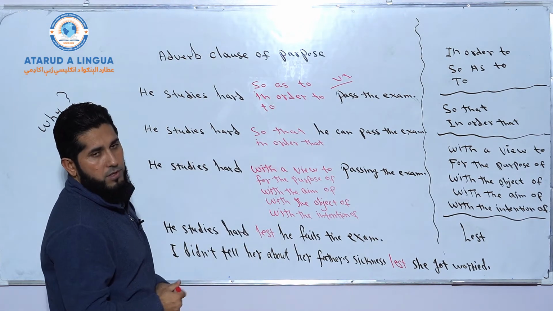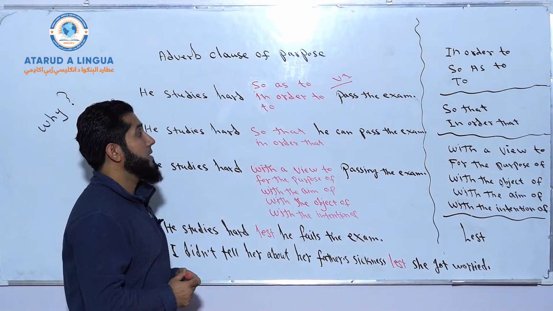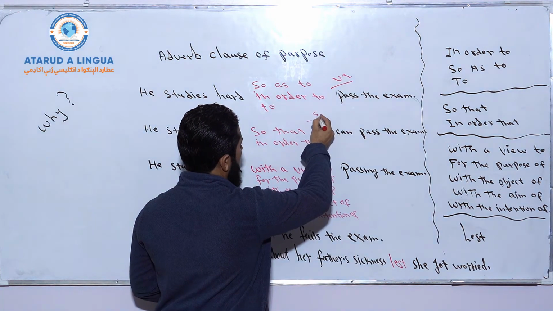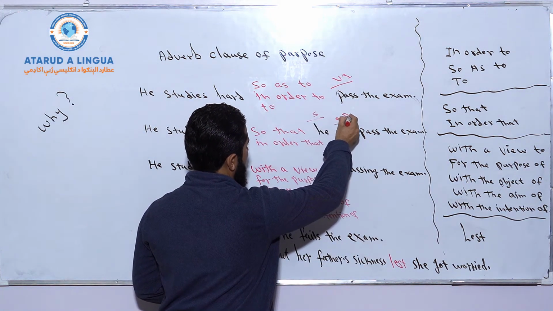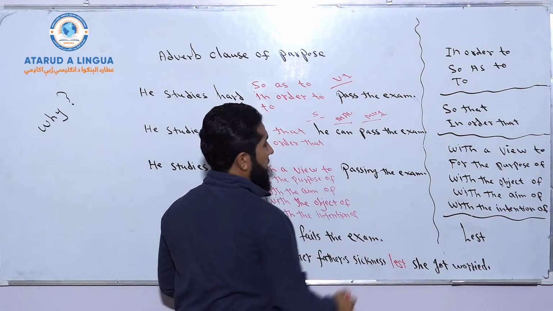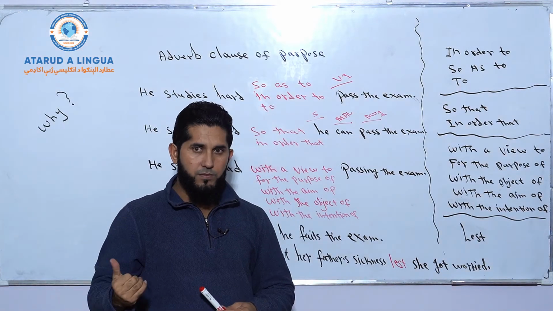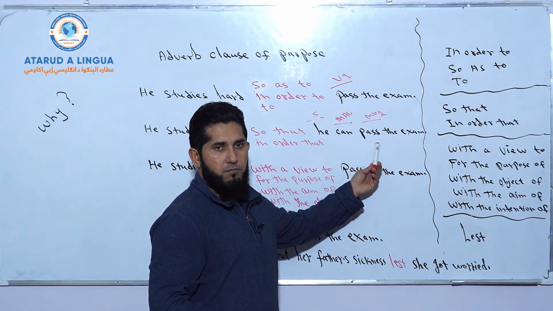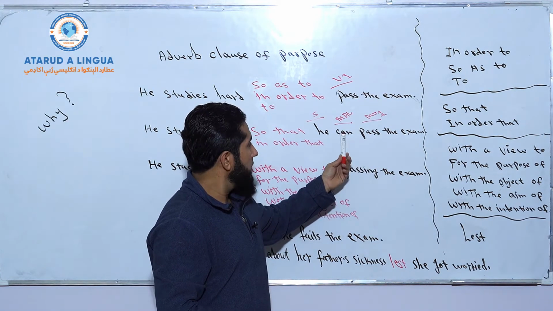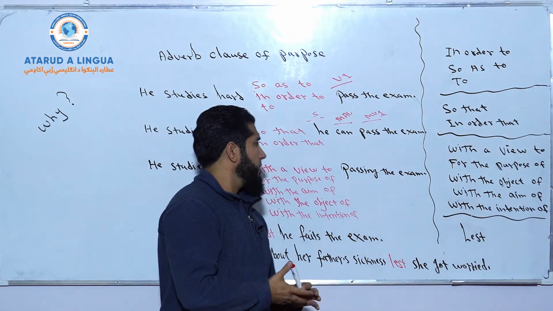And look at this example. He studies hard so that, or in order that, he can pass the exam. So it's followed by subject plus a modal auxiliary verb plus main verb in base form. Because after modal auxiliaries, we use main verb in base form. So therefore, there should be base form of the main verb. And there could be a modal auxiliary verb.